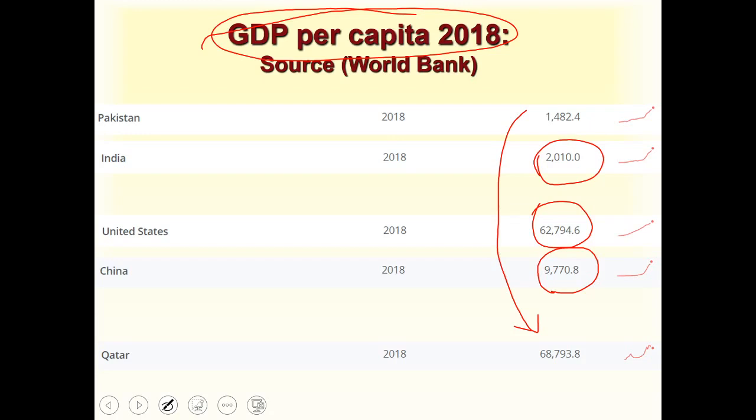So here we see that the United States is doing way better than China in GDP per person. India is doing better than Pakistan, and Qatar is doing better than every other country in the world. So when you look at GDP per person, you can get a better idea of how rich each country is. The more GDP per capita a country has, the better the chances that country has of improving the lives of each citizen.